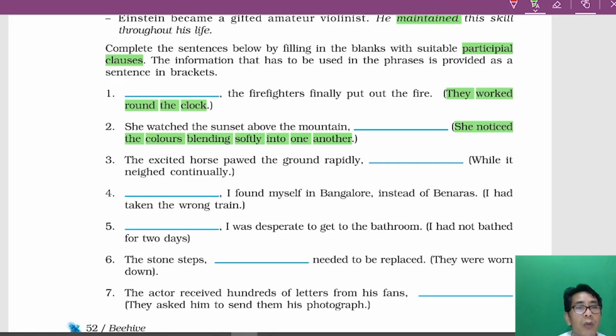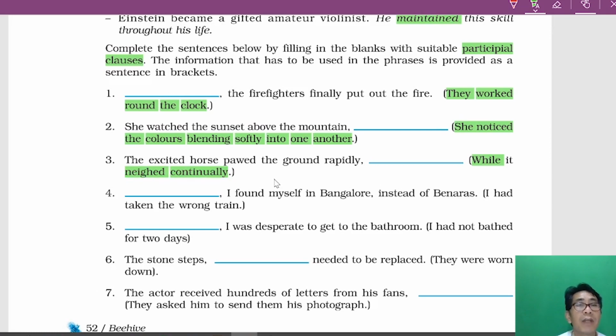Let me give you one more example. The excited horse pawed the ground rapidly. Now here, while it neighed continuously, the sound of a horse. Neigh. Now you have to think of the verb 1 ing here. The excited horse pawed the ground rapidly, neighing continually. You got it?